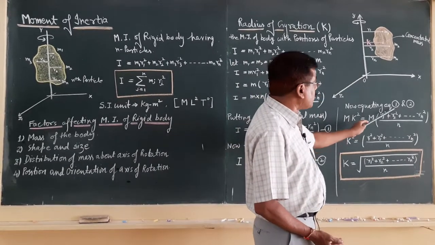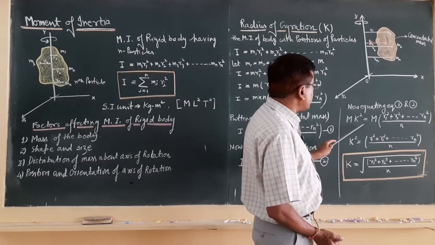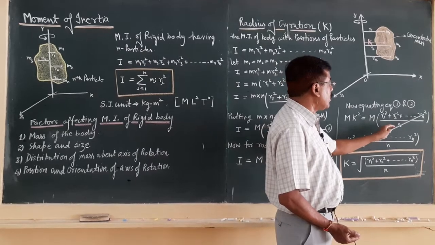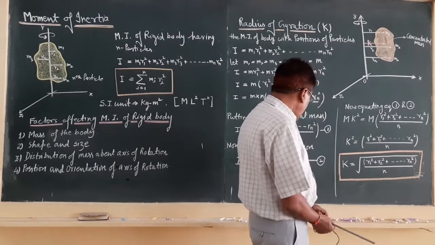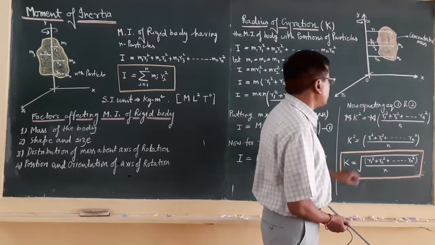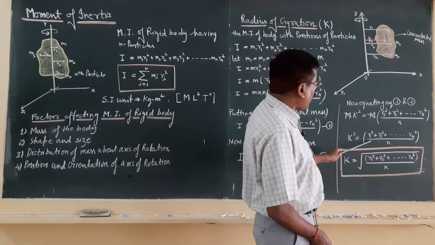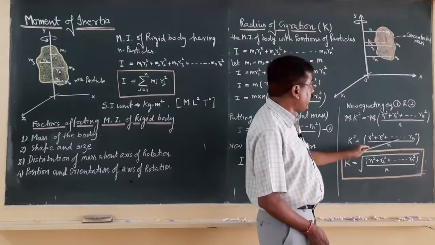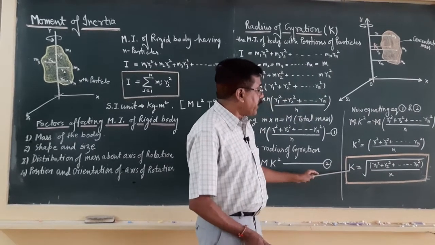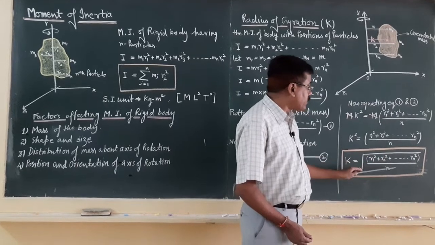So, we equate equation 1 and 2. When you equate them, M k square is equal to M times (r1 square plus r2 square and so on up to rn square) by n, and in this expression M cancels out. Then we have k square equal to (r1 square plus r2 square and so on up to rn square) by n, or k equal to the root of (r1 square plus r2 square and so on up to rn square) by n.